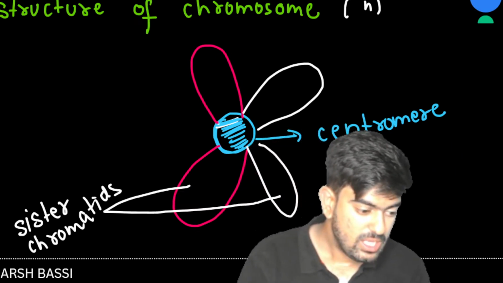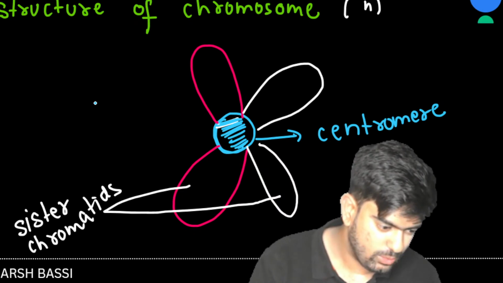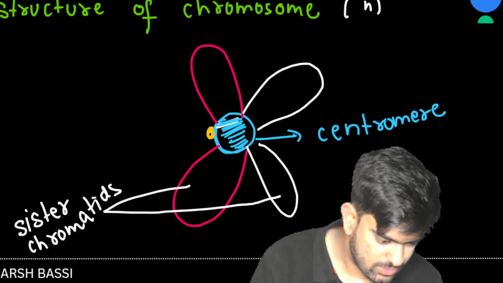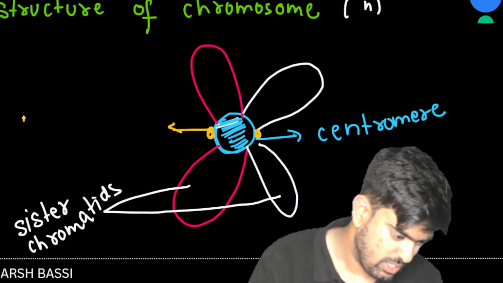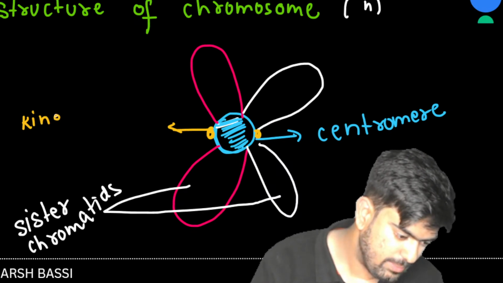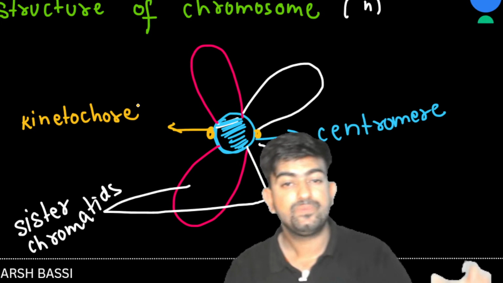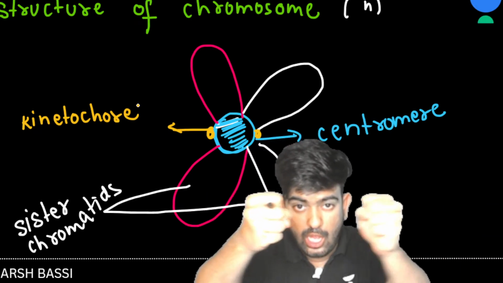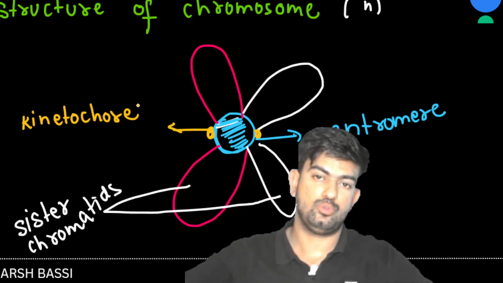Now, what is kinetochore? We have always heard the term kinetochore, so let's see what it is. Here we have a structure, and this structure is known as the kinetochore. The kinetochore is a place where the spindle fiber attaches, and it divides the chromosome into two parts.